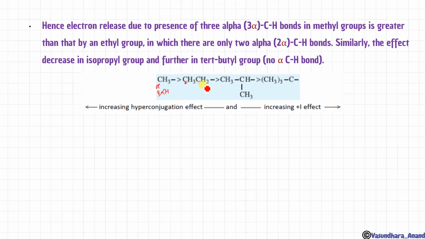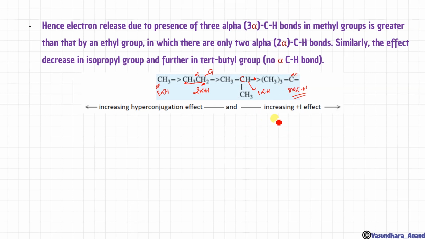So in this case, it is having only 2 alpha hydrogen. Similarly, if it is attached with a group here, so this alpha carbon is having 1 alpha hydrogen over here, and in this case this is alpha carbon, so no alpha hydrogen over here. So that's why इसकी stability सबसे कम होगी.